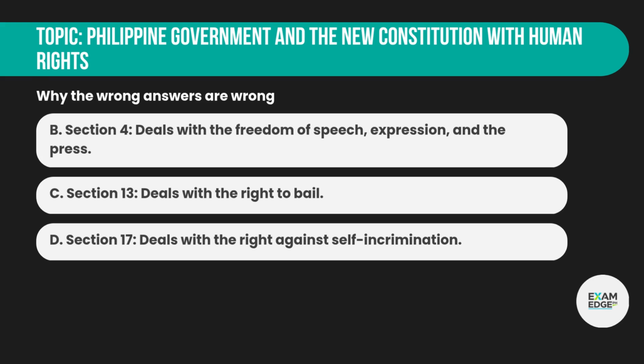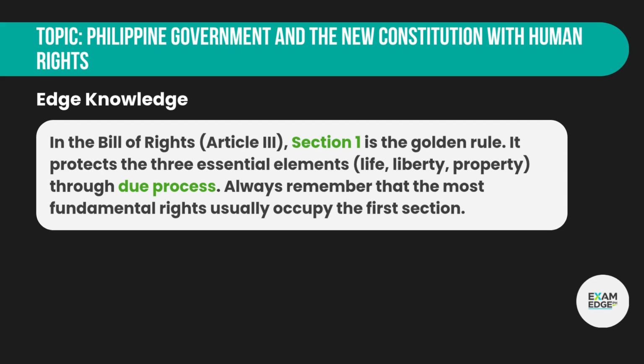B. Section 4. Deals with the freedom of speech, expression, and the press. C. Section 13. Deals with the right to bail. D. Section 17. Deals with the right against self-incrimination. Edge knowledge. In the Bill of Rights, Article 3, Section 1 is the Golden Rule. It protects the three essential elements: life, liberty, property, through due process. Always remember that the most fundamental rights usually occupy the first section.